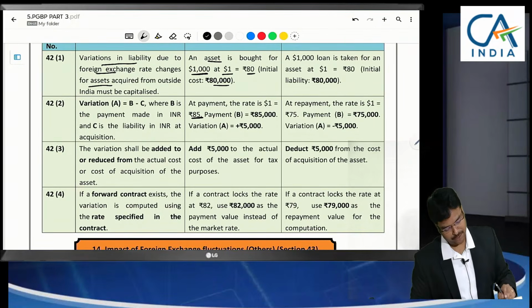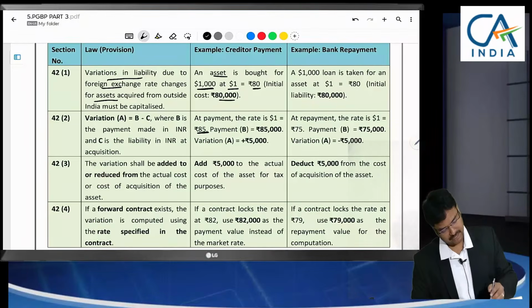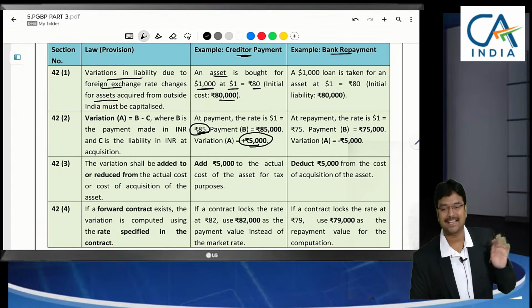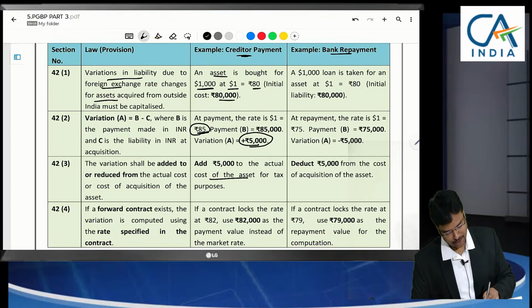Now what do we need to do in this case? Two examples I have given here: bank repayment and creditor repayment. At 85 rupees, when I make the repayment, how much extra am I paying? 5,000. It is not an expenditure; it should be added to the asset. You claim depreciation.